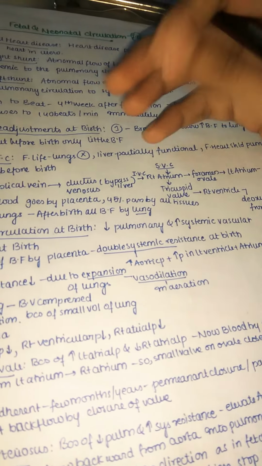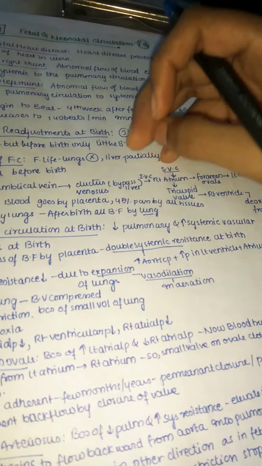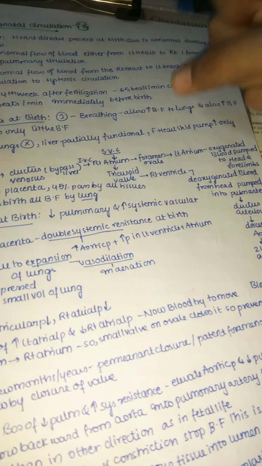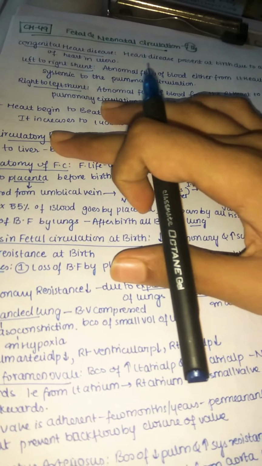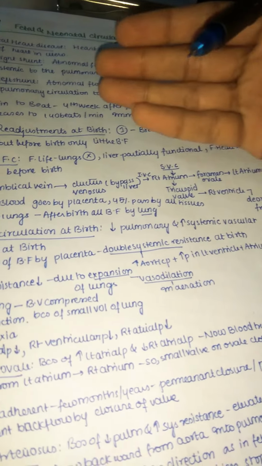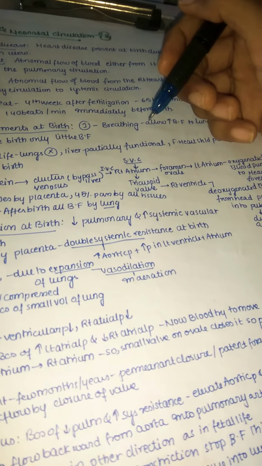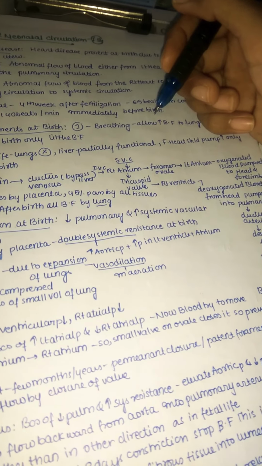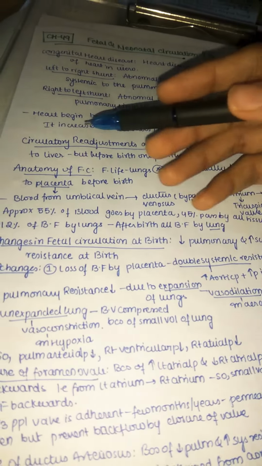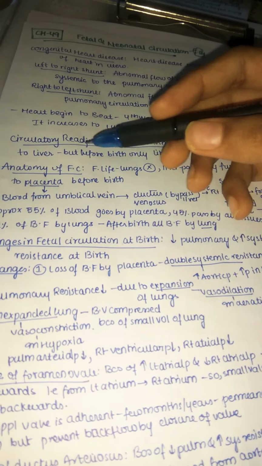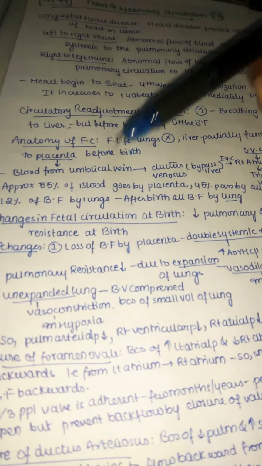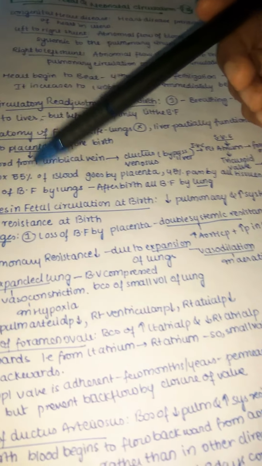Let us see the situation before and after birth. Before birth, the lungs have no blood flow, but the liver has partial blood flow. After birth, as air enters and the lungs start working, blood flow to the lungs increases rapidly, but still only partial blood is flowing to the liver. Now let us see the anatomy of fetal circulation.